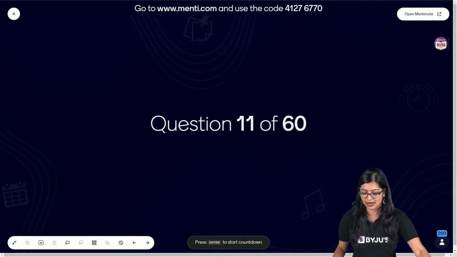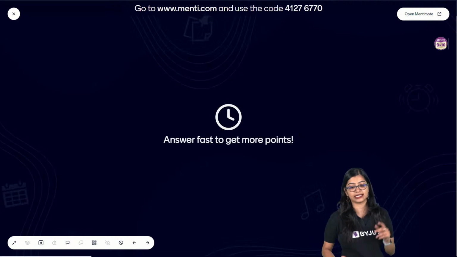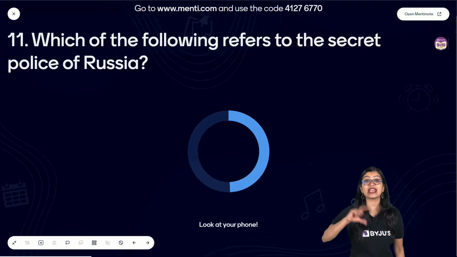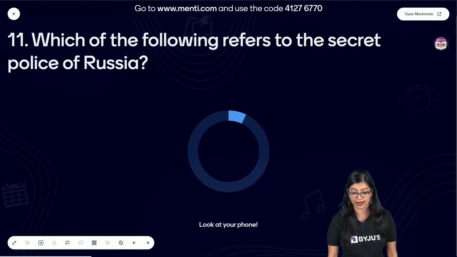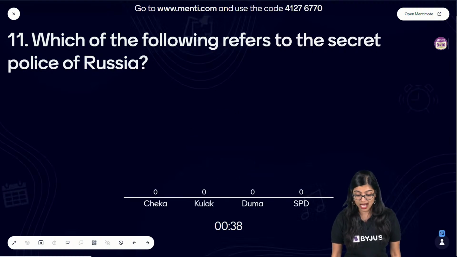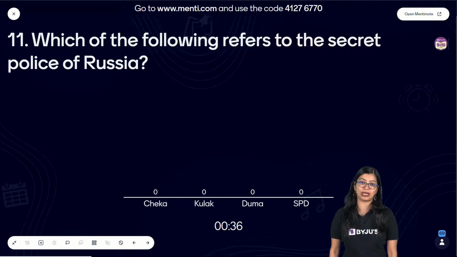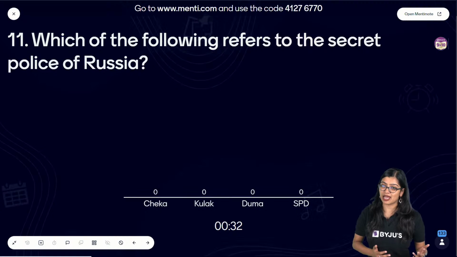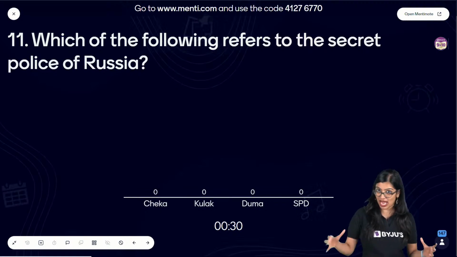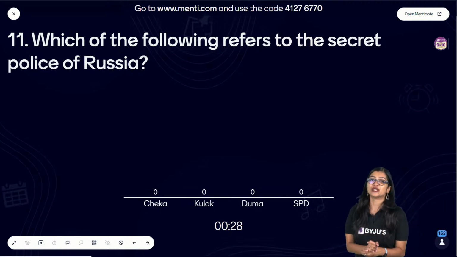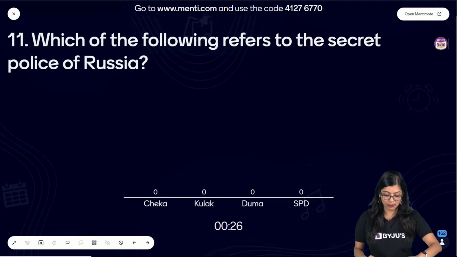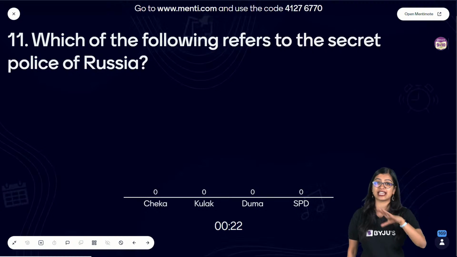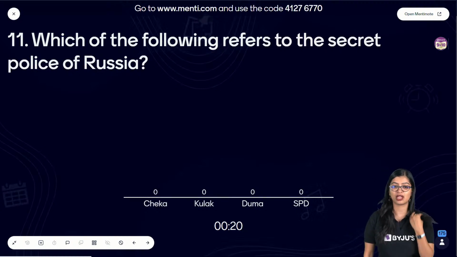Let's get started with question number 11 on your screens now. Which of the following refers to the secret police of Russia? Is it Cheka, Kulak, Duma, or SPD? Now let me tell you, we know that when the Bolsheviks came into power, they wanted to keep a check on everything, right? Which is why anybody who spoke against the Bolsheviks would be punished, right?